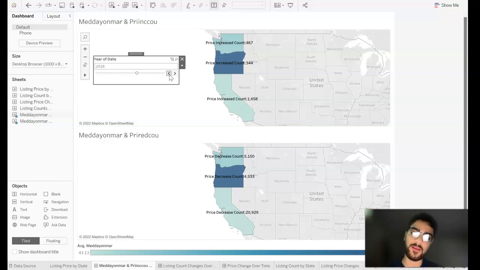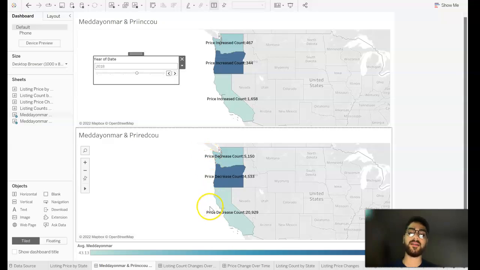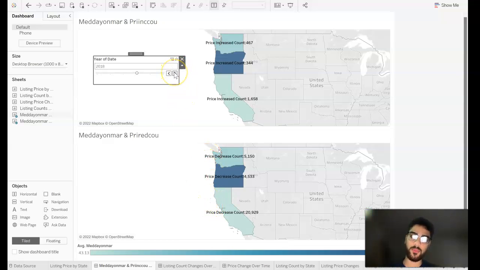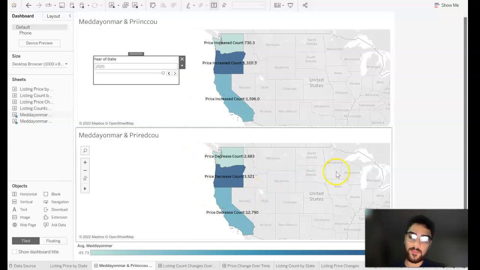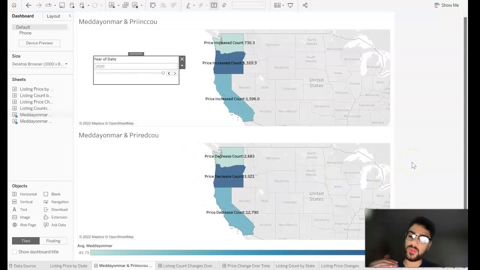That's almost a 20,000 difference, and that is significant. And if we look solely at the decrease count from 2018 to 2020, you see that it went down almost exactly 8,000.